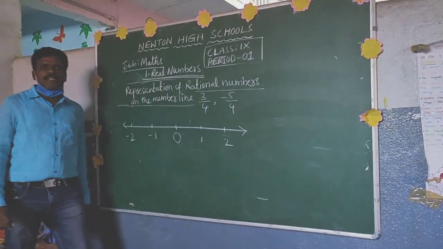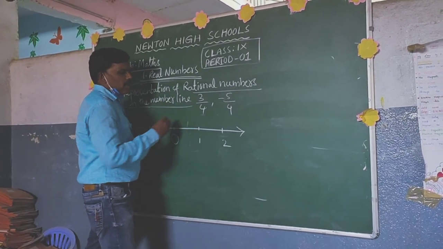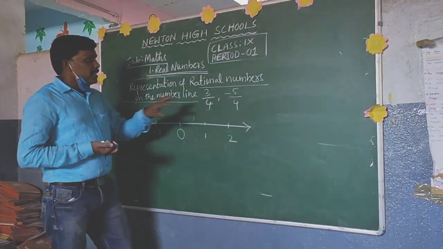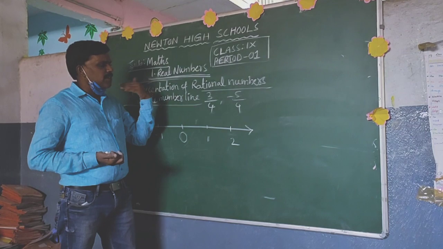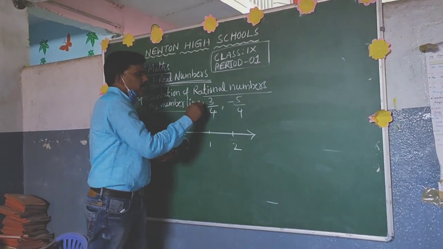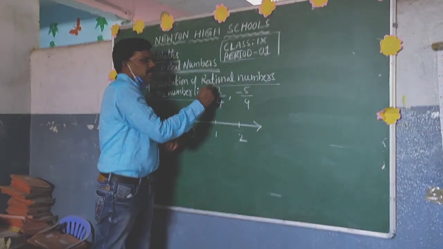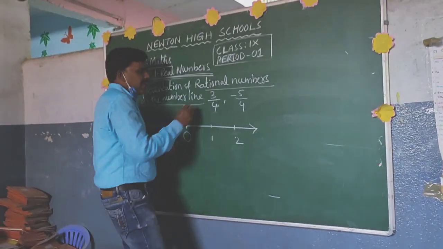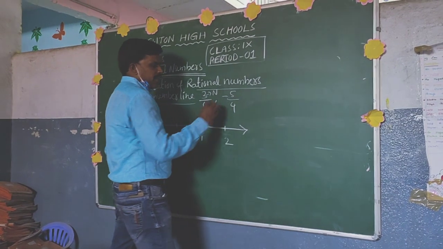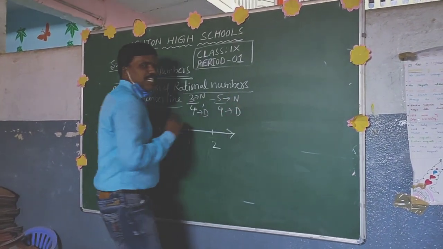Then how to represent these rational numbers on the number line? This totally depends upon the denominator. What is numerator and what is denominator? Revise once again. A fraction is a part of a whole. For example, 3 by 4: out of 4 parts, we are taking 3. So it is represented by 3 by 4. This 3 is called the numerator and 4 is called the denominator. Next, minus 5 by 4: here 5 is the numerator and 4 is the denominator.